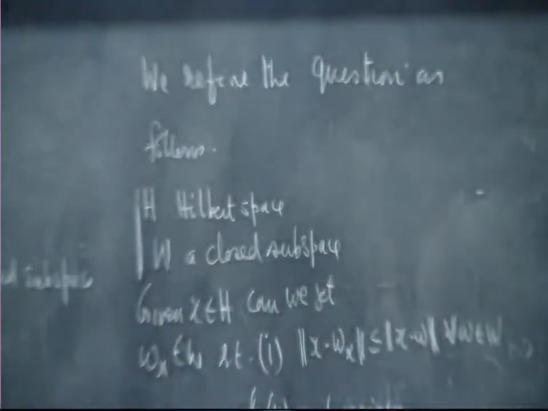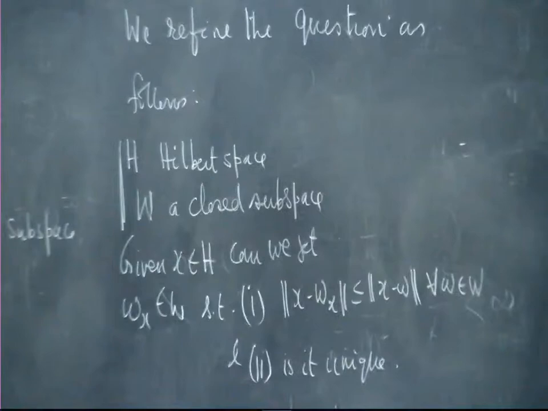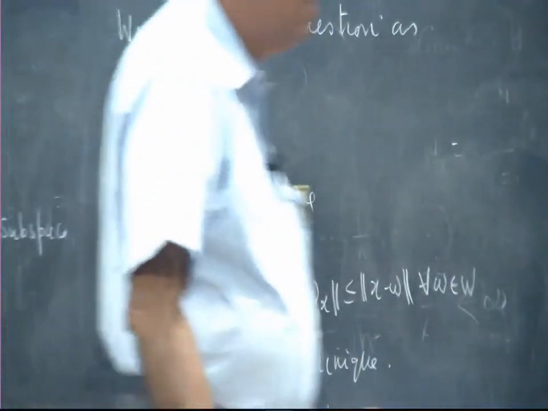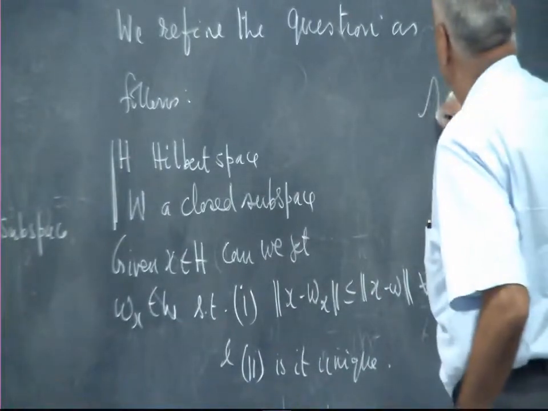Is it the only vector, is there only one vector which will approximate best with the least error, or will there be many vectors which will approximate with the least error? So, this is now a question for which that example is ruled out, because I am asking for a closed subspace. The answer is yes. Okay, now the answer is